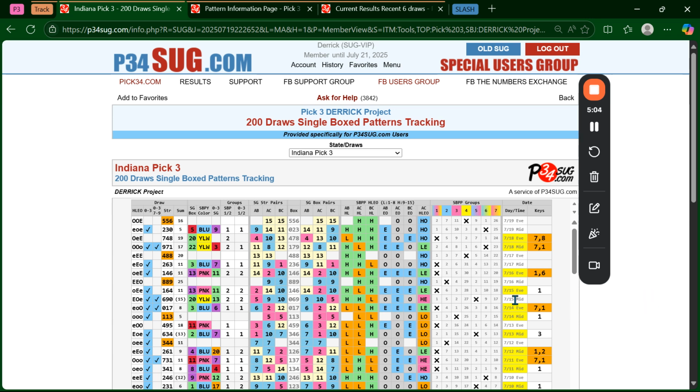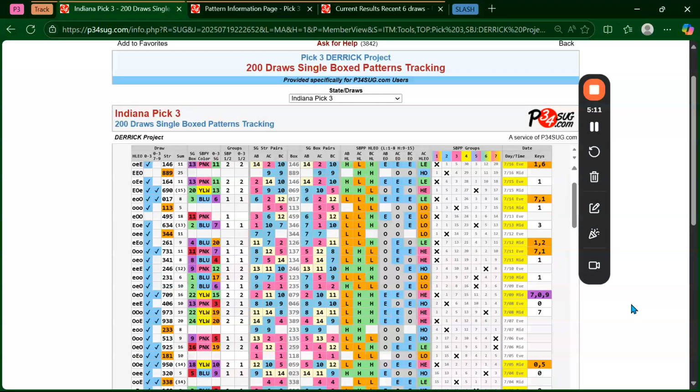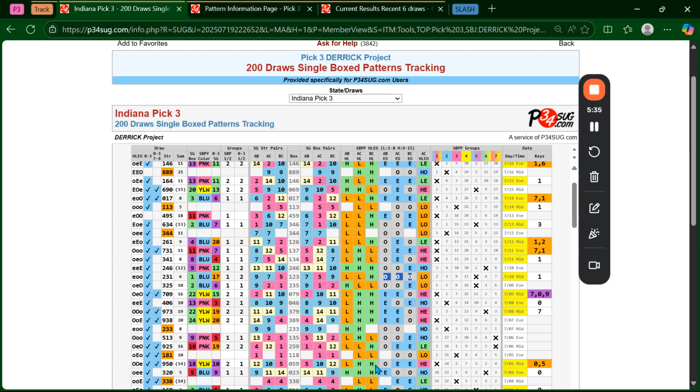And if you continue to look at it, check this out. So we got two lows and two odds. I'm going to scroll down here just for a second so we can look at them again. So we'll get two low, two even, two low, two odd, two low, two odd, two low, two odd, two low, two even, two low, two odd, two low, two odd. Even though it's three, just say two because it will be in that batch. And then same thing, two low, two odd, and you can keep going. It's pretty crazy.